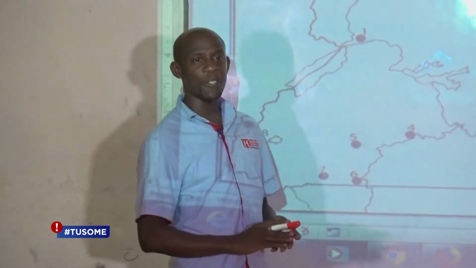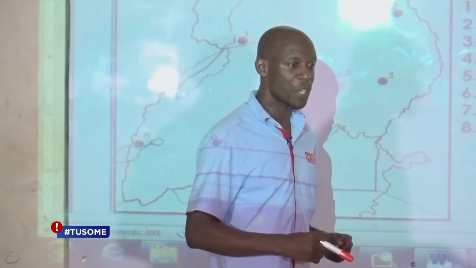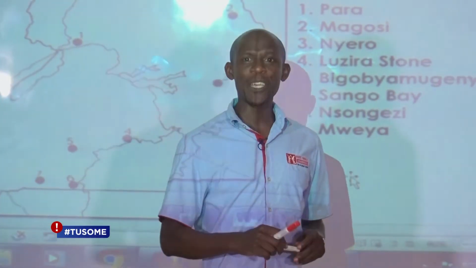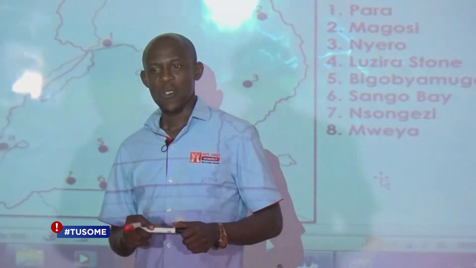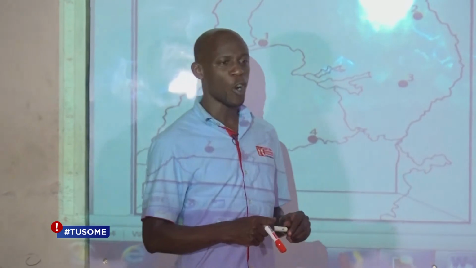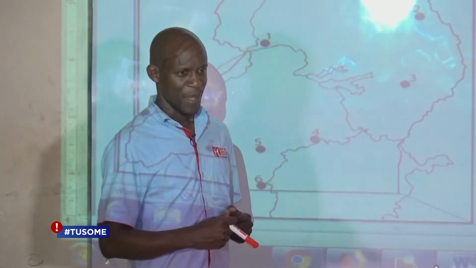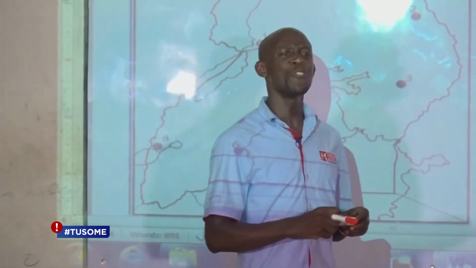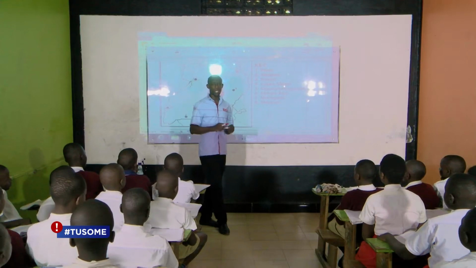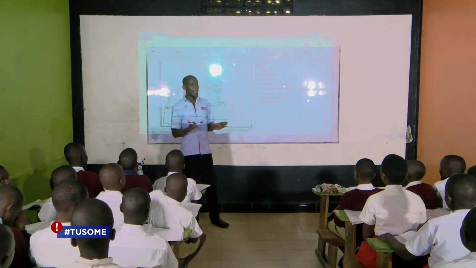Right, now we are going to look at what we call a Stone Age site. A Stone Age site is a place where the early man used to stay. Okay? Yes. The home of the early man is what we call a Stone Age site. There are very many Stone Age sites in Uganda, very, very many, which have been discovered by archaeologists.